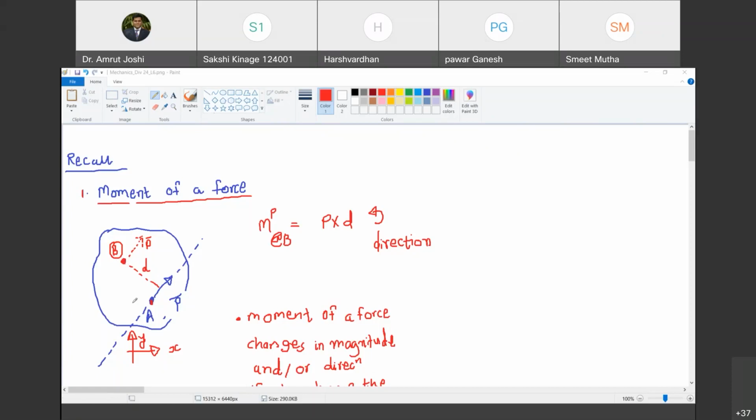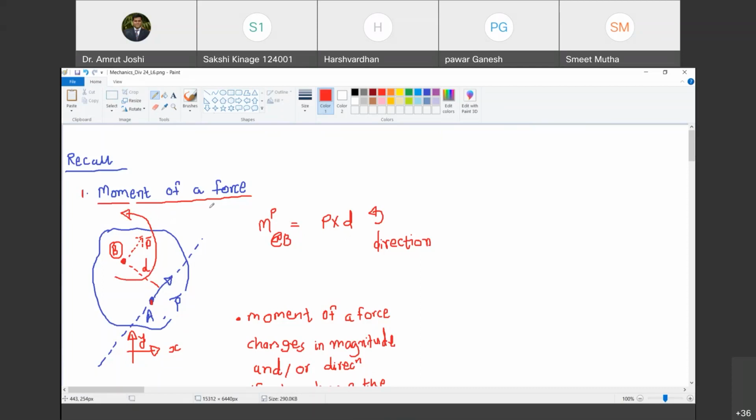We are pinching the body at B, and imagine that the body is free from any other support, and you are applying force P bar here. How does the body rotate about point B due to this P? Imagine that you are holding it at B. It is obvious that the body is going to rotate in this sense here. Do you agree with me? Yes. So about point B there are two tendencies. One is the tendency of translation under this P bar, and the other is the tendency of rotation, and that rotation occurs due to something called the moment of a force. Are you with me? Yes, sir.